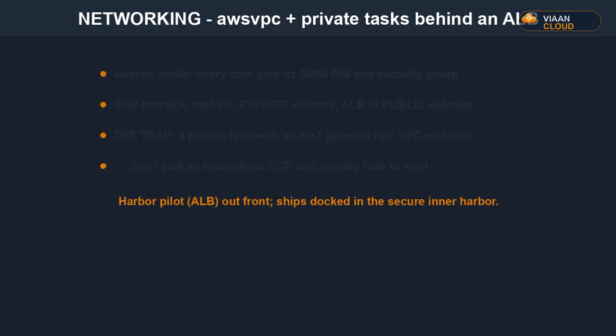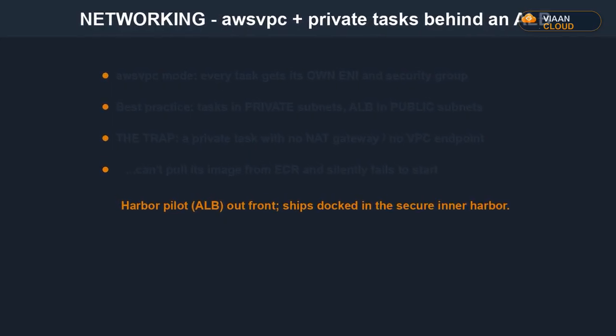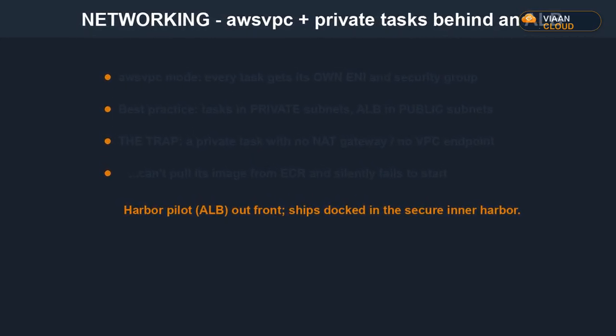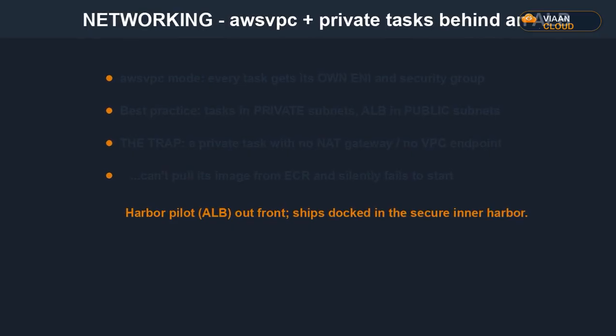it can't. The lazy fix is a NAT gateway, a paid box that gives private things a one-way door to the internet. It works, but it bills you per hour and per gigabyte, so every image pull and every log line quietly meters money. There's a better way.